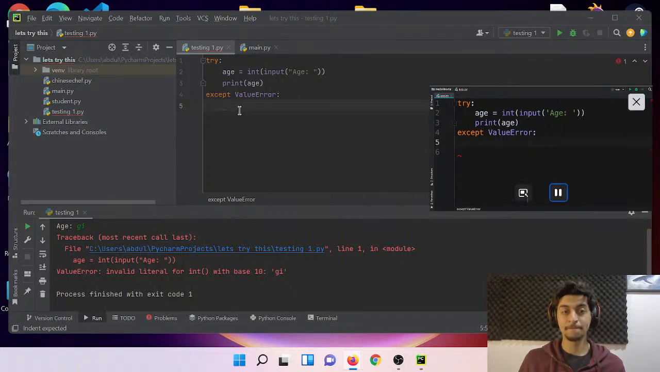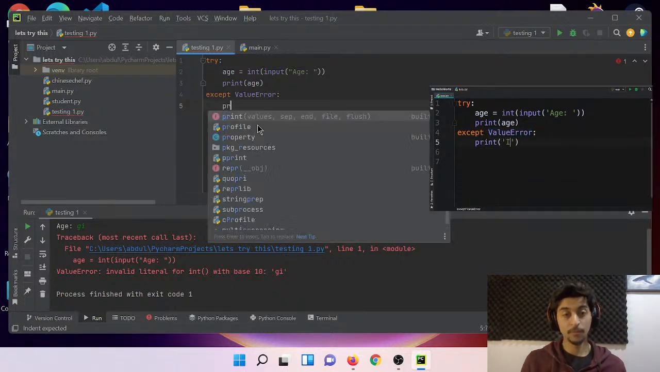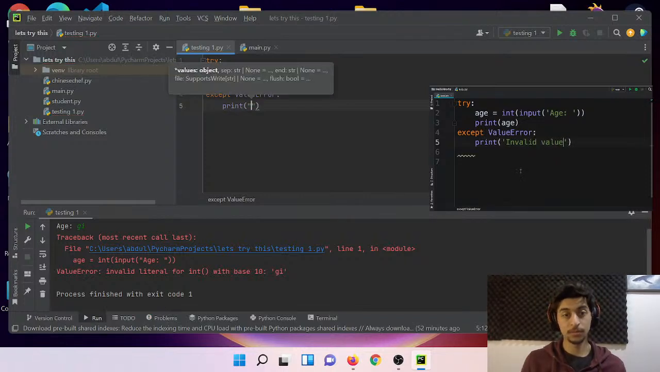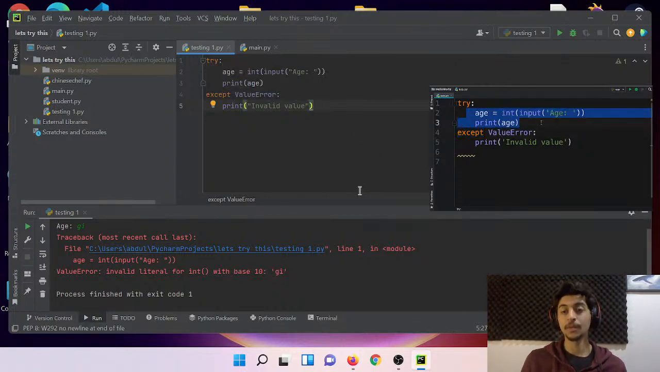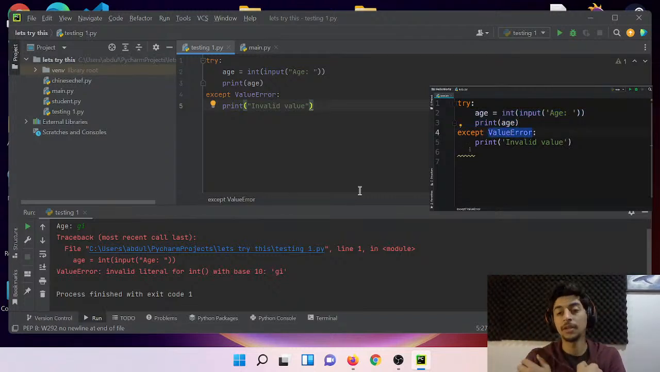If our program encounters an error of type value error, in this case, we want to print a proper error message. So print invalid value. So with this try and except, we're telling Python, hey, go ahead and try running these two lines of code. If you encounter an error of type value error, then instead of crashing the program, print this invalid value error message on the terminal. Okay. So this is how this works.